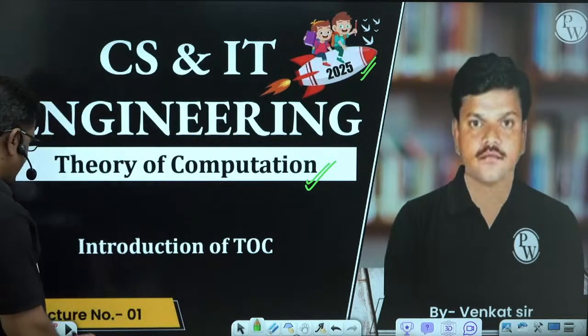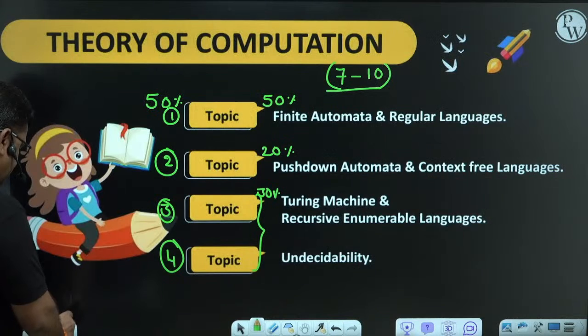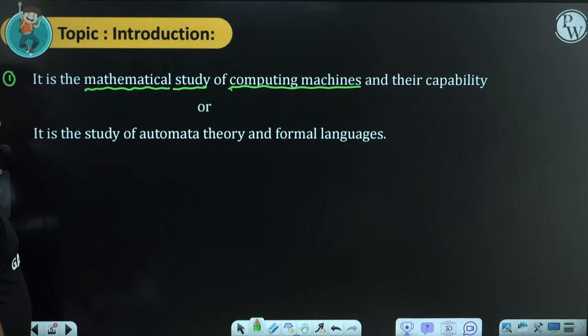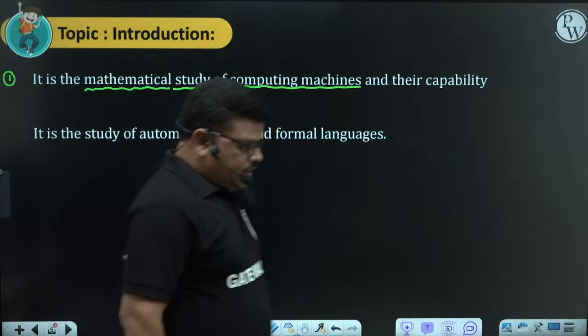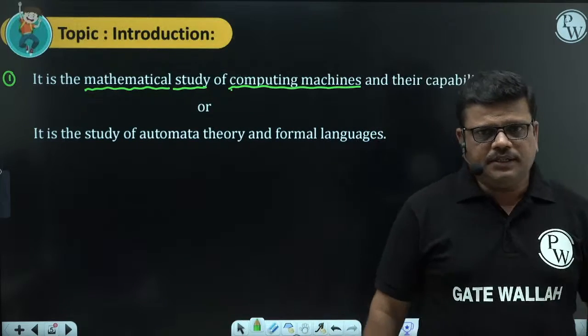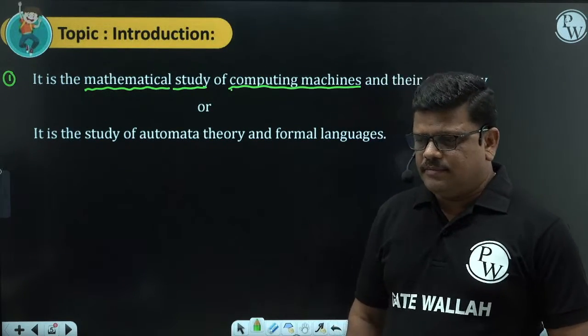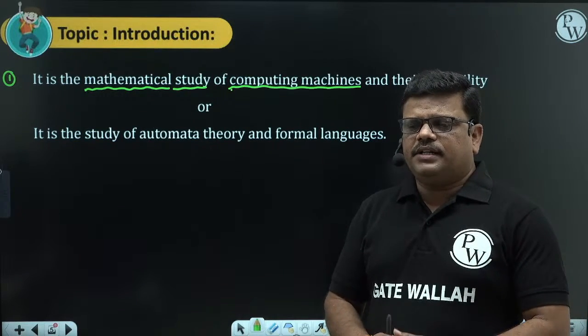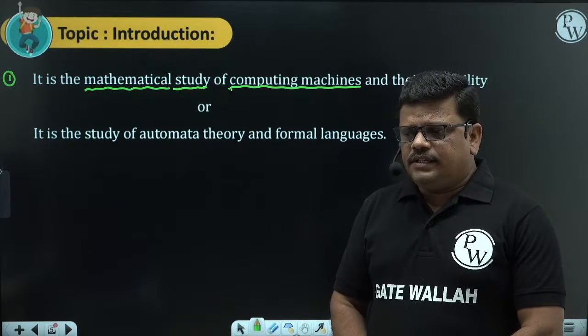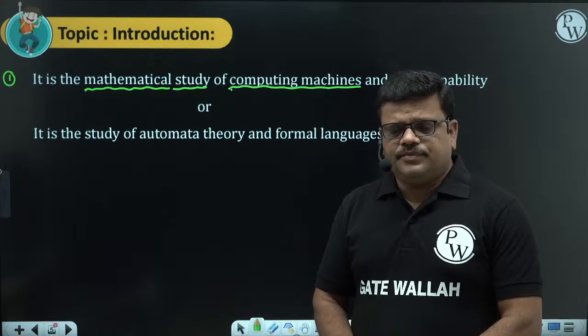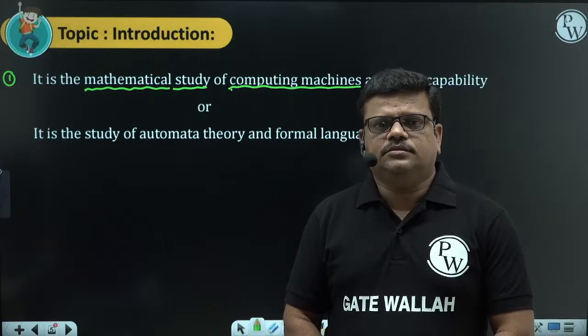So I am starting from the basics here. Theory of computation is nothing but the mathematical study of computing machines. What is this mathematical study? See, by using computing machines, every problem is not solvable.